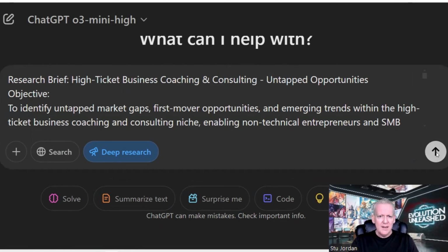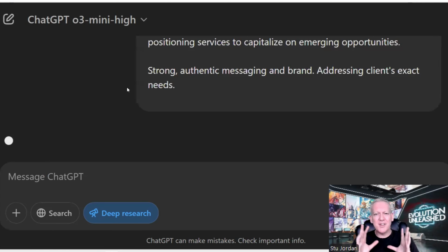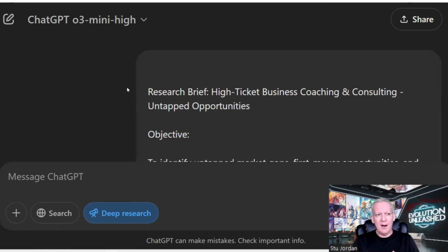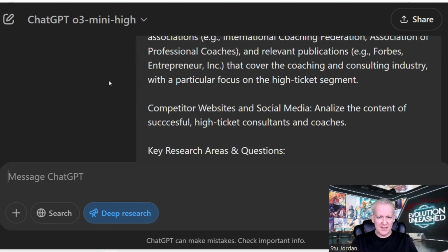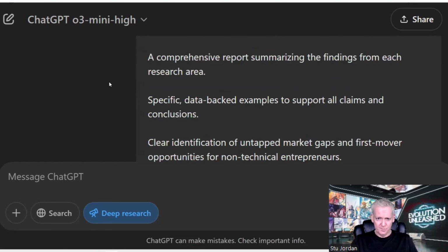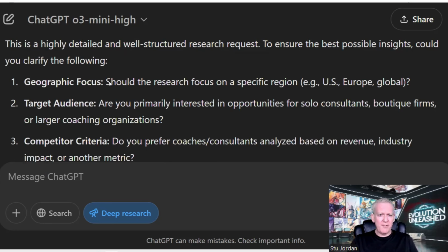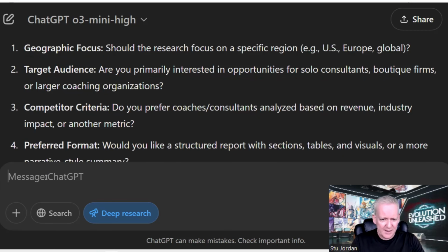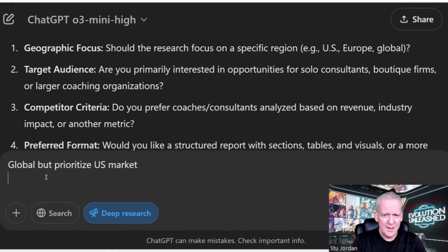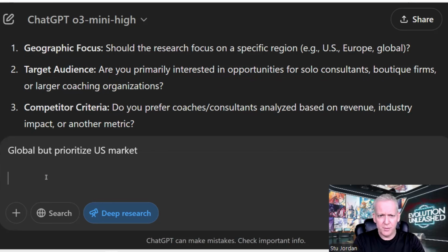And when we run that, deep research is going to ask a series of questions. Now, if you have a really well-structured brief, it'll still ask questions, which can be annoying. So let's go have a look at the questions it's asking today. Geographic focus. Let's just say global, but prioritize US market. So that's one. Opportunities for solo consultants, boutique firms, or larger. Solo, boutique, etc.